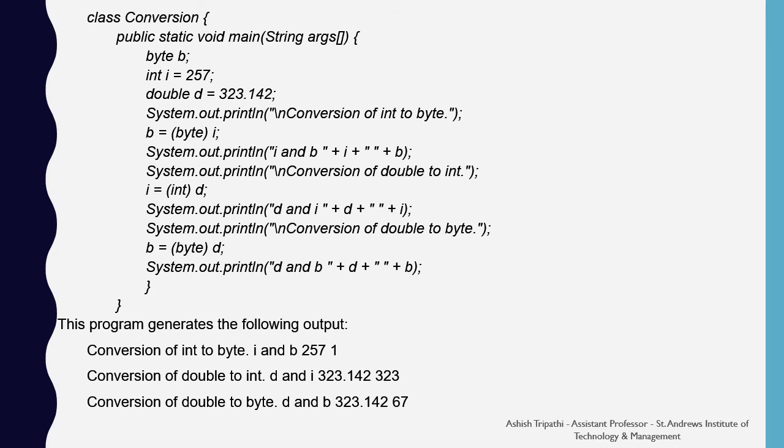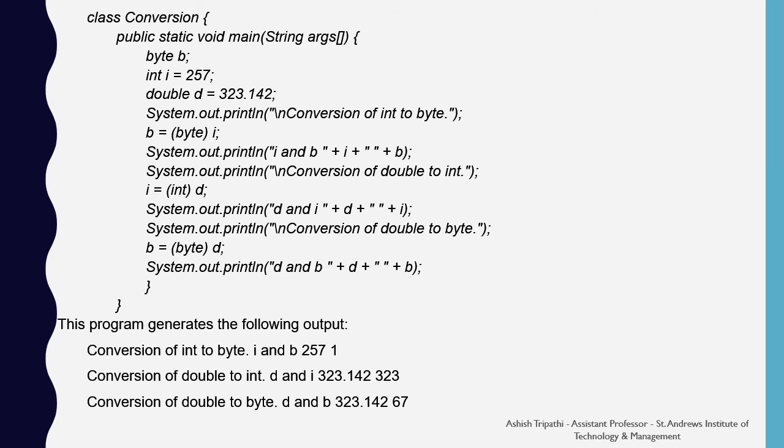What we do? We just write b equals target type is the byte and followed by i. Now what will happen? The byte value will be 1 because the byte value has 256, the highest range, and in the integer we have provided 257, so it will be the modulo of it, that means 257 divided by 256, the remainder is 1, so the byte value will be 1.